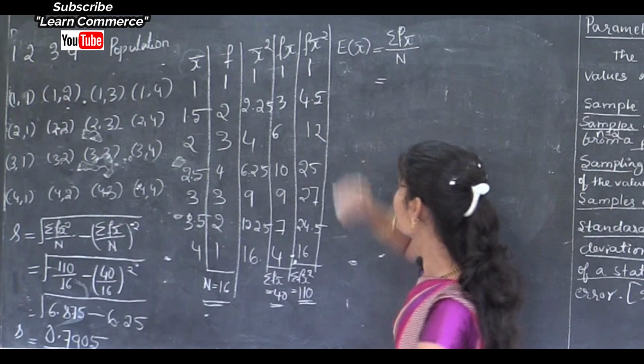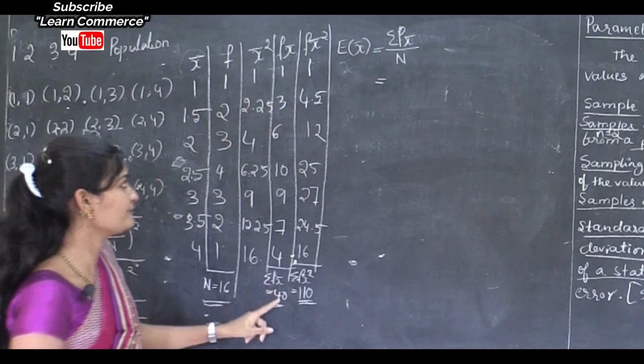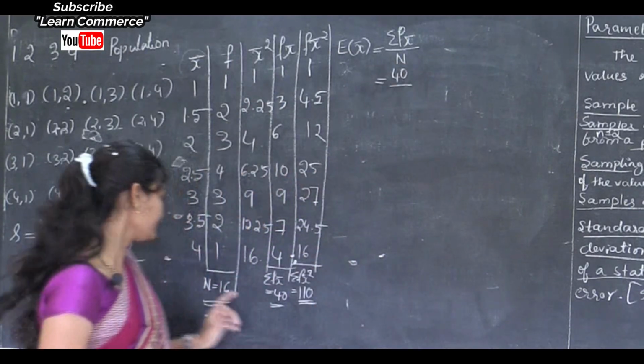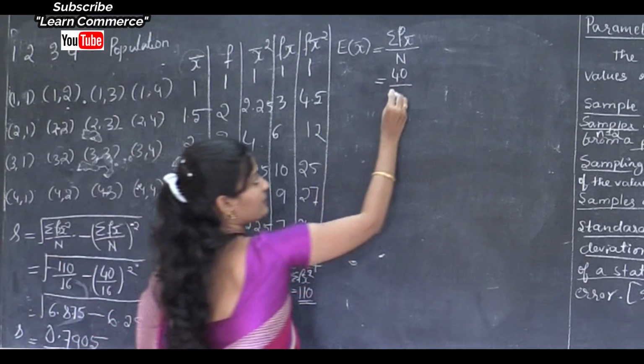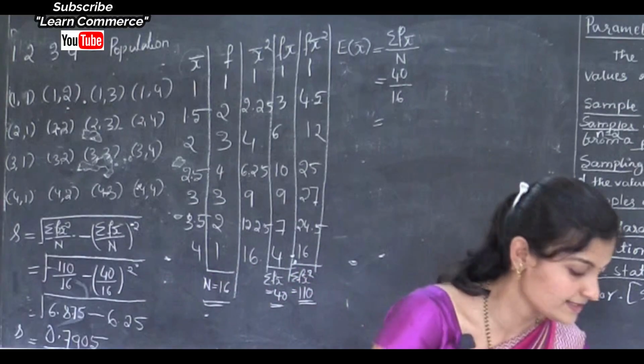This is equal to the sum of f x bar, that is 40, divided by capital letter N, that is 16. So this is equal to 40 divided by 16.